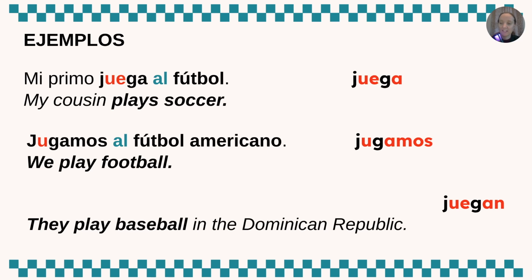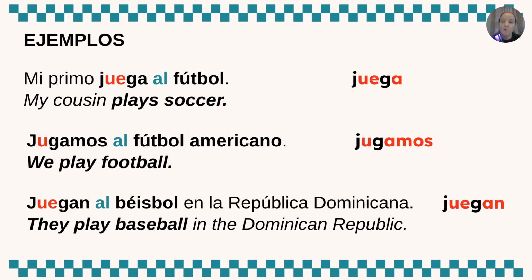Now let's look at the whole sentence. They play baseball in the Dominican Republic. Go ahead and pause the video and attempt to write that whole sentence in Spanish using juegan. Hopefully you wrote juegan al béisbol en la República Dominicana. Now the country name may have been a little tricky. In English we say the Dominican Republic, but in Spanish we would say la República Dominicana. Let's go ahead and look at our practices.